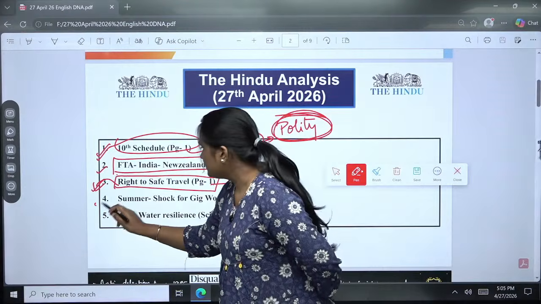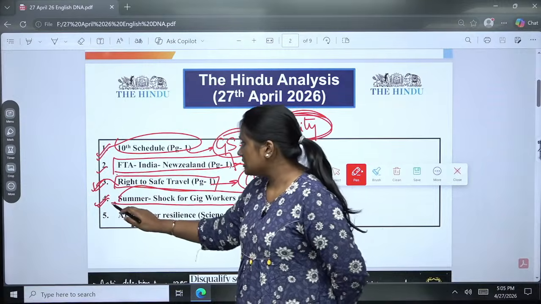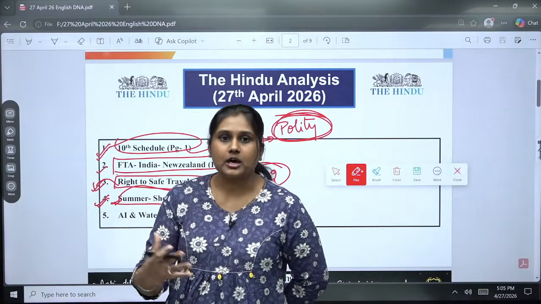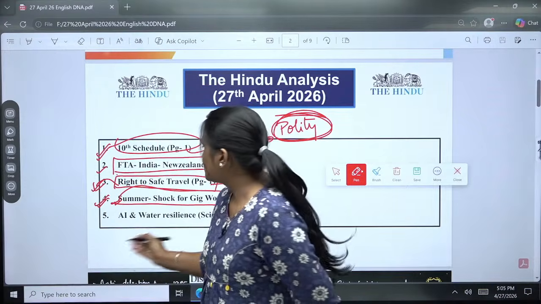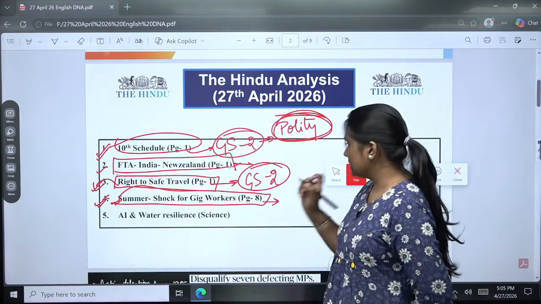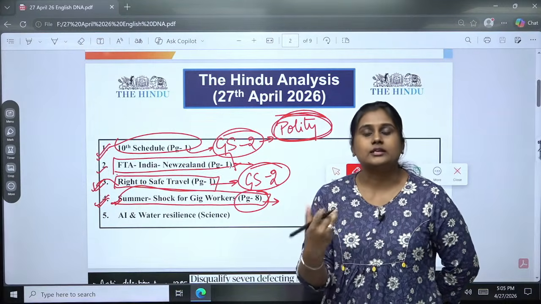Then the fourth one is about the summer shock for gig workers. So this summer and the heat waves, how they are going to affect gig workers and platform workers. In this editorial they have given the basic issues that they are facing and what can be done further.